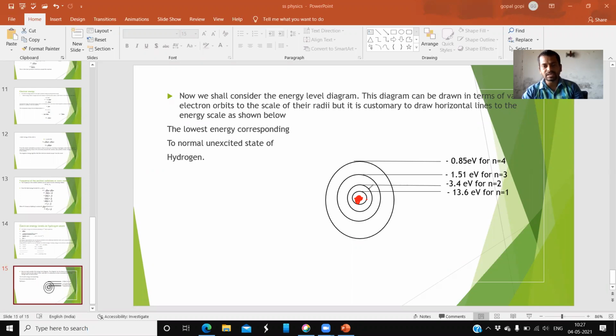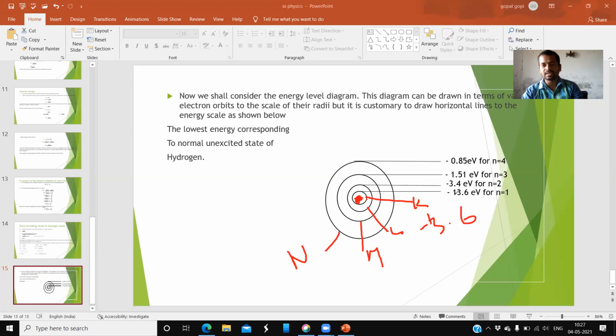It is the K shell, then the L shell, the M shell, the N shell, and so on. Its energy is minus 13.6 electron volts.